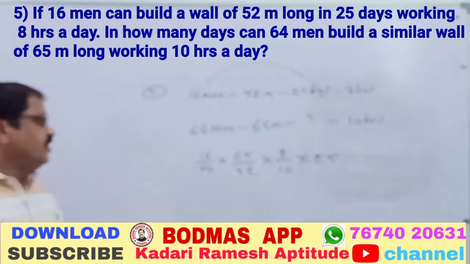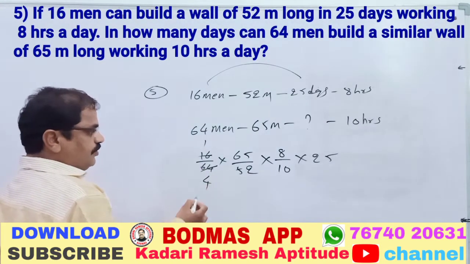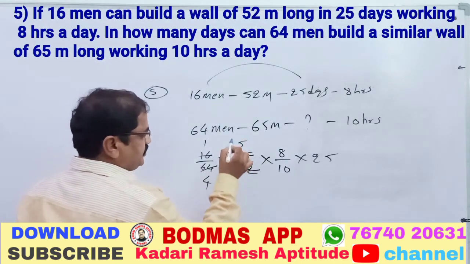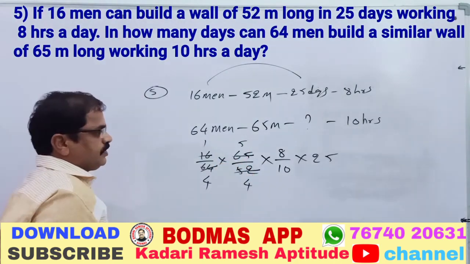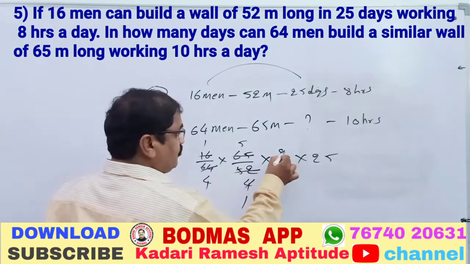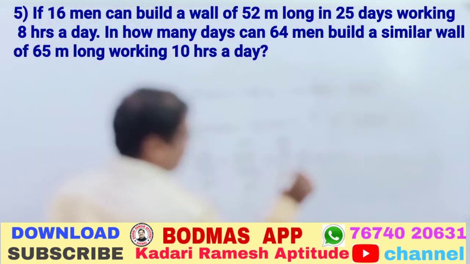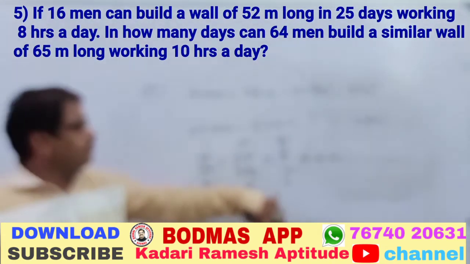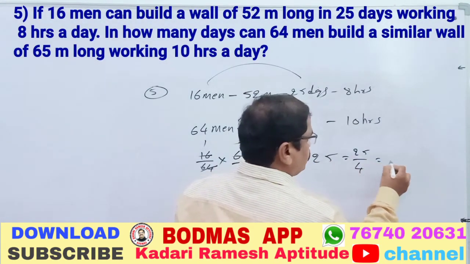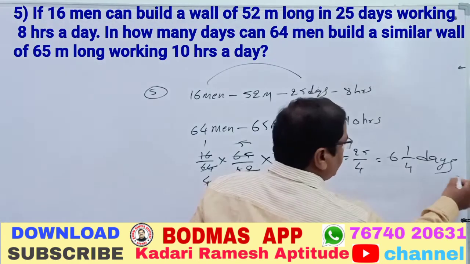Right. Now, how will it be cut? 16 1 ja, 16 4 ja. Take the cutting here. This is cut by the 13 table: 13 5 is 65, 13 4 ja 52. Then 8 to 25: 4 1 ja, 4 2 ja. 2 1 ja, 2 2 ja. 5 1 ja, 5 2 ja. Okay. Now the denominators are 2 into 2, 4, and 25. Therefore 25 by 4 is equal to 6 1 by 4 days.